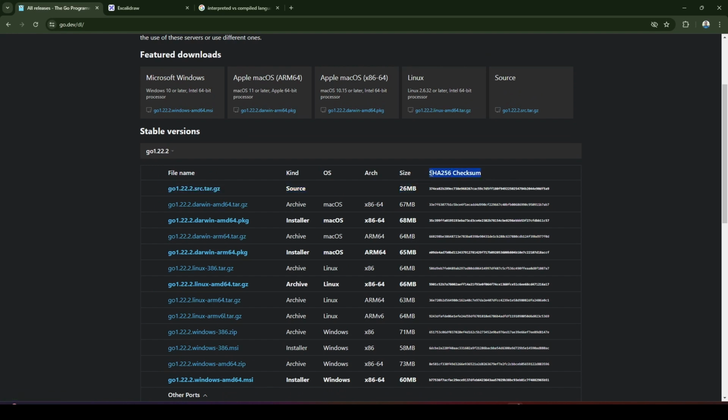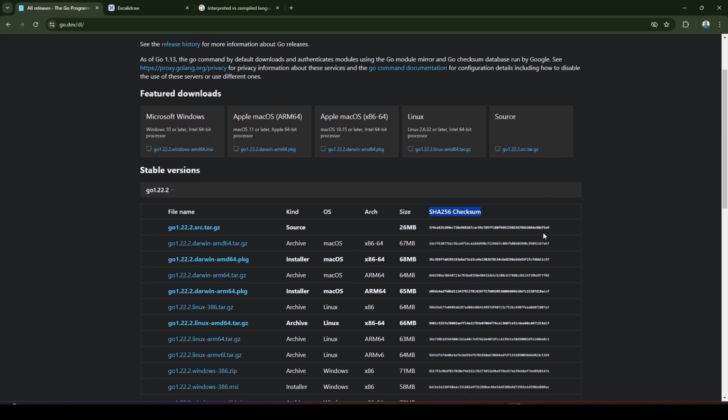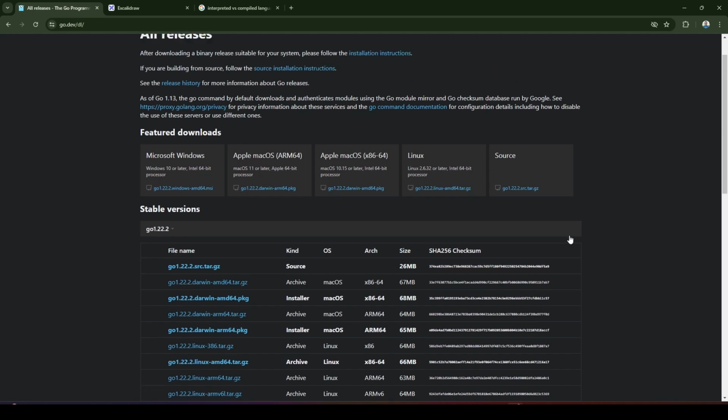Well, checksum, if you want to know, it is an error detecting technique which helps us in maintaining the integrity of a file. If you are aware of computer networks, you must know this term. Well, yeah, it is not in the scope of this course, so I won't discuss much.